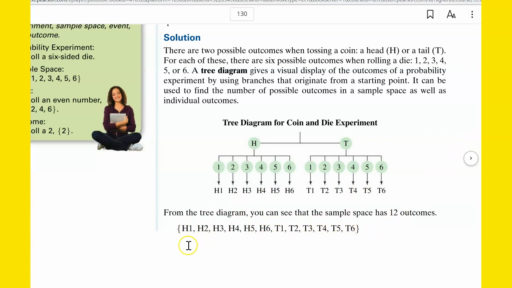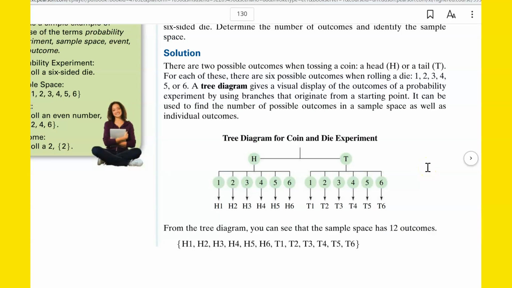So I just want you to know that each one of these, like H1, is a specific outcome. H2 is an outcome. H3 is an outcome. All of these are separate outcomes, and there are 12 separate outcomes in the entire sample space. All right. An event, which is very related to an outcome but a little bit different, can be just one outcome, or it can consist of more than one outcome.